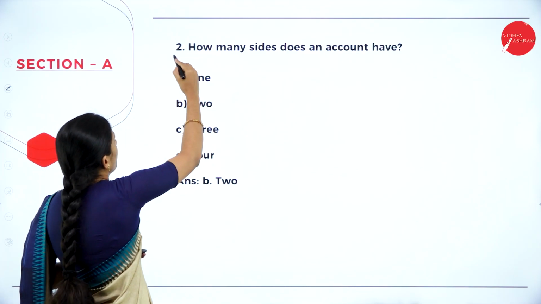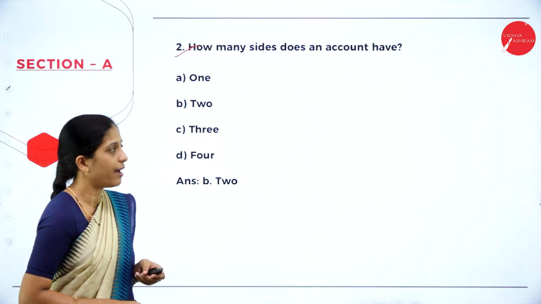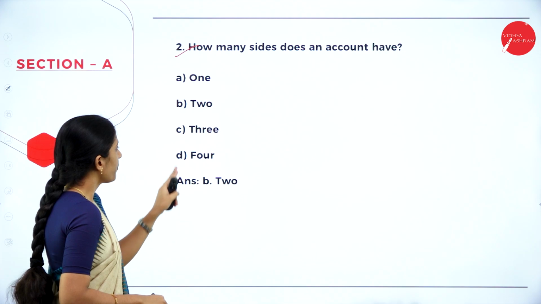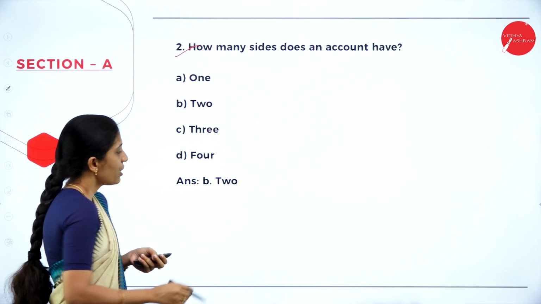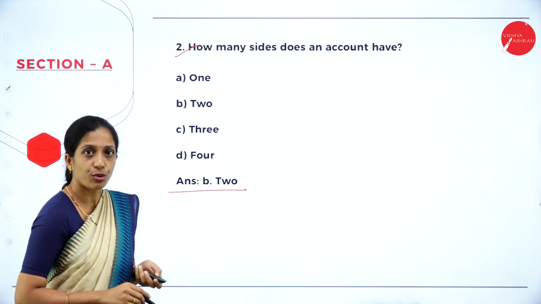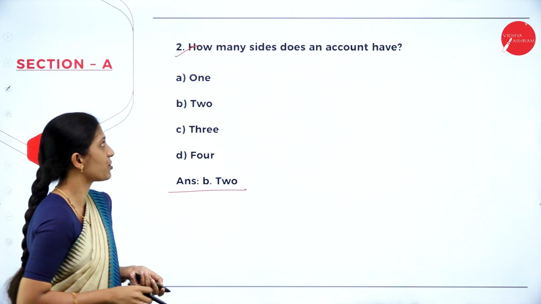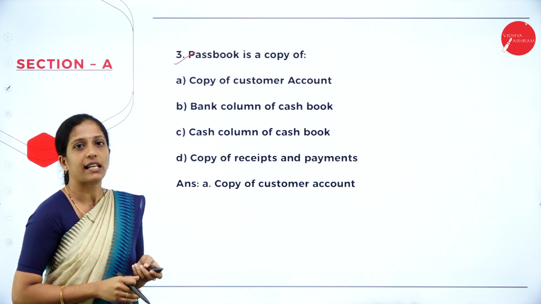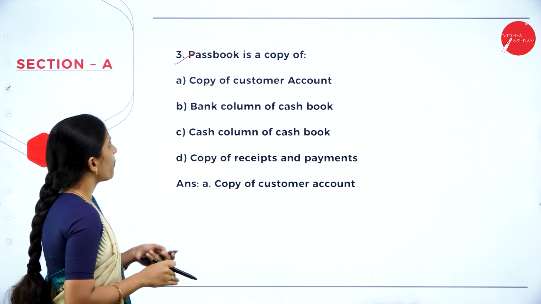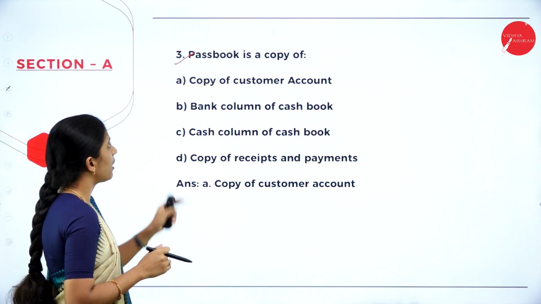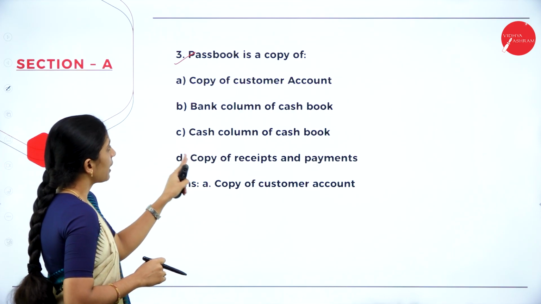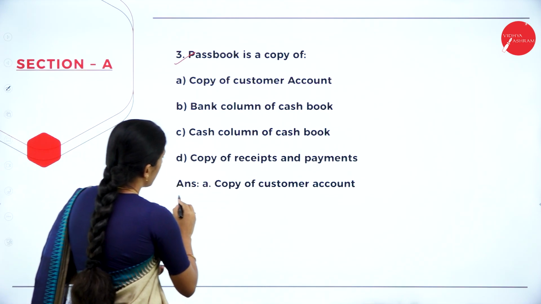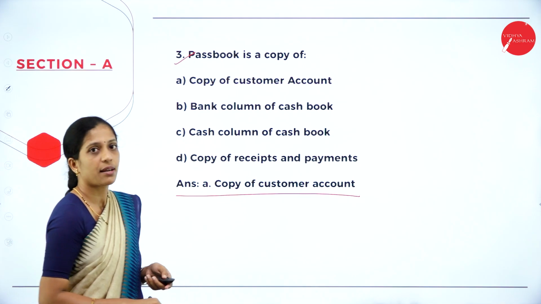Now coming to the second question, how many sides does an account have? Your options are option A 1, B 2, C 3, D 4. So your answer is option B, 2 sides. We have debit side and credit side. Next is 3. Passbook is a copy of. This is a question from bank reconciliation statement. Passbook is a copy of: option A copy of customer account, B bank column of cash book, C cash column of cash book, D bank of receipts and payment. So your answer is option A, copy of customer account.